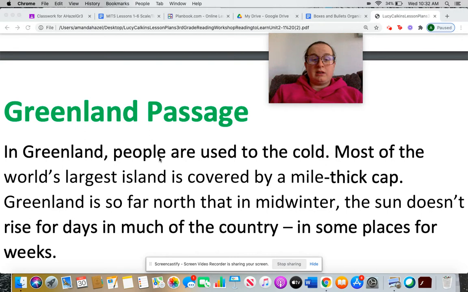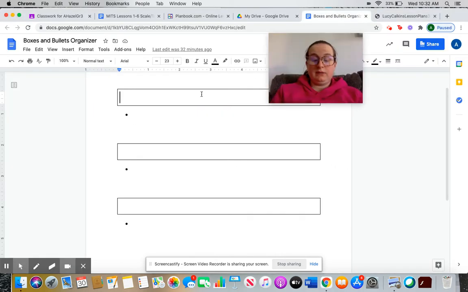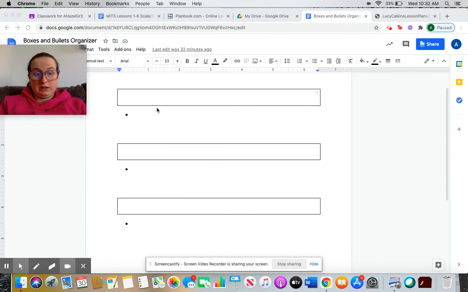In Greenland, people are used to the cold. Most of the world's largest island is covered by a mile-thick cap. Greenland is so far north that in the midwinter, the sun doesn't rise for days in much of the country. In some places, for weeks. Oh, wow. All right. So, Greenland people are used to the cold. All right. That's what I think the main idea is.